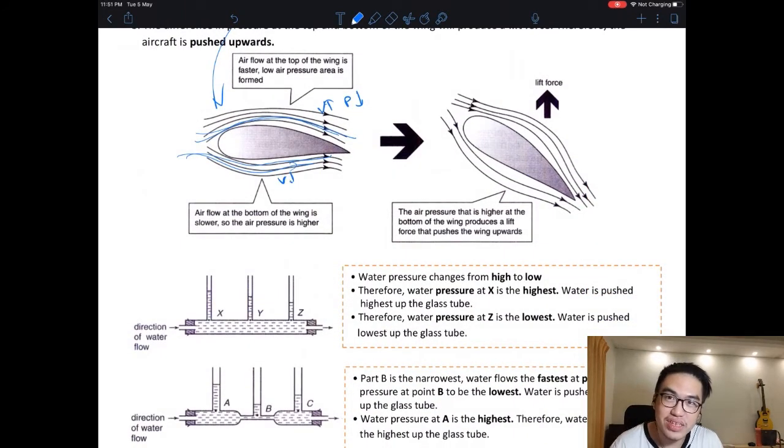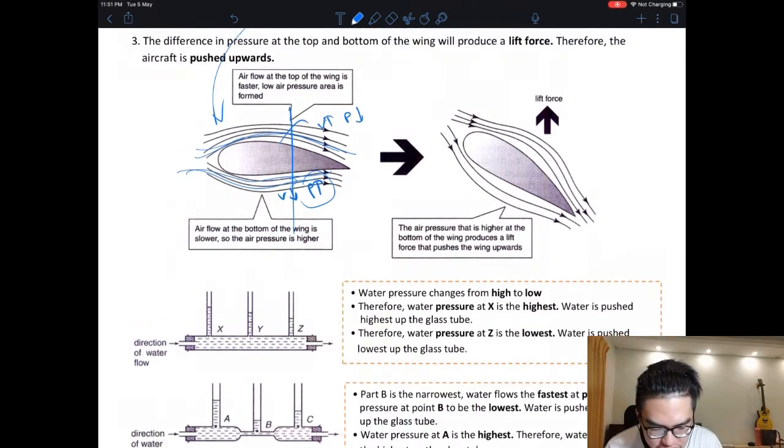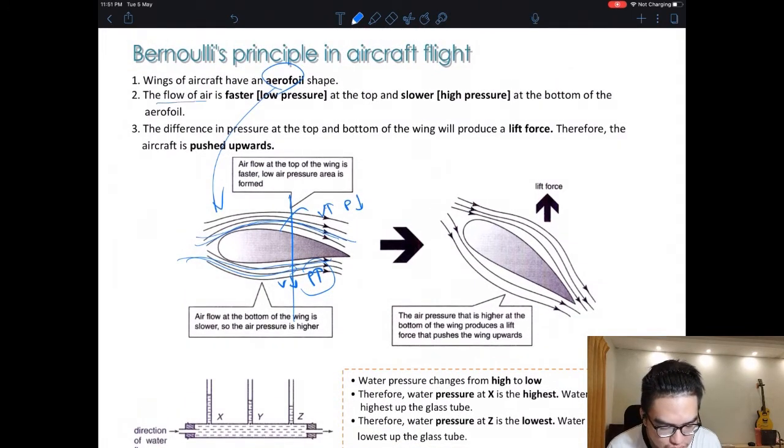So what happens if there's a difference in pressure? High pressure will try to go to low pressure, so I will have a lift force. Faster and smoother here, pressure lower, slower here, pressure higher, so it pushes my plane up. The flow of air is faster at the top, slower at the bottom, so it creates a lift force. Basically this is how an airplane works.